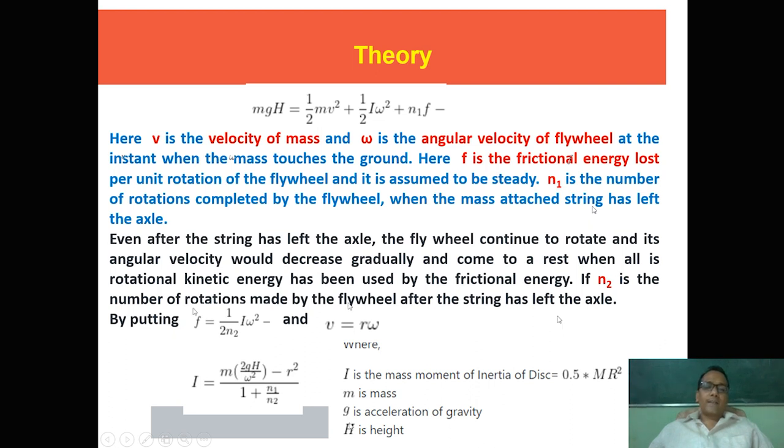So to calculate I, we need n1, n2, and omega, and h is fixed. Mass m is another variable.